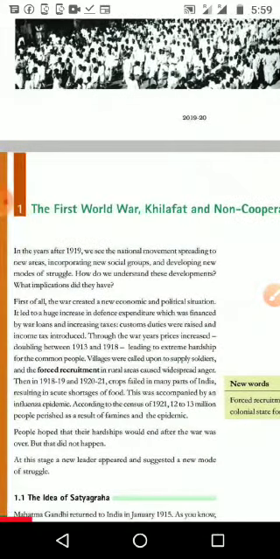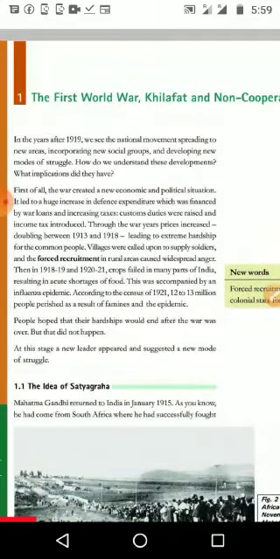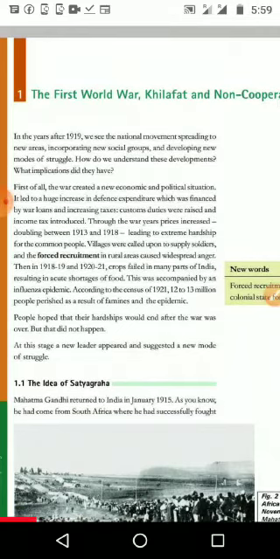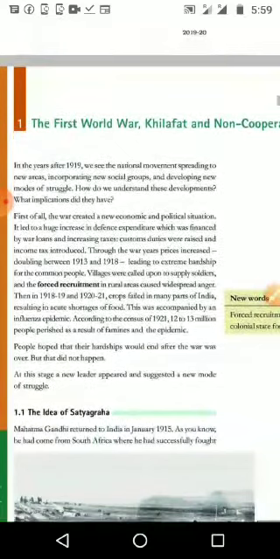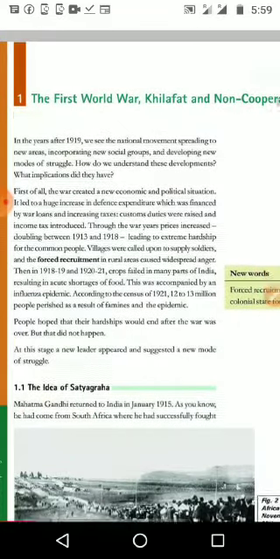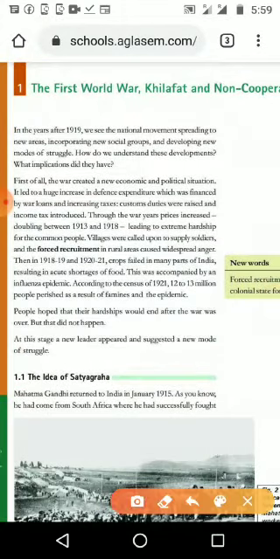Just after the First World War, what happened? We have studied the major points in 8th standard history as the 6th lesson, and the 10th, 11th and 12th lessons. In the 5th and 6th lessons, we studied what happened before the Gandhian era. Then in the 10th and 11th lessons, we studied what happened in the time of Gandhi. And here the lesson starts with the Gandhian era, that is just after the First World War, from 1914 or 1918 onwards.